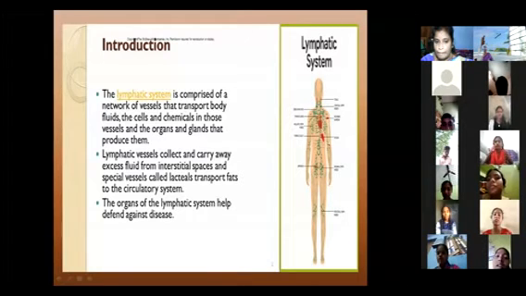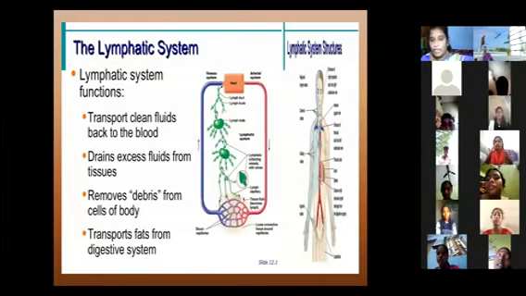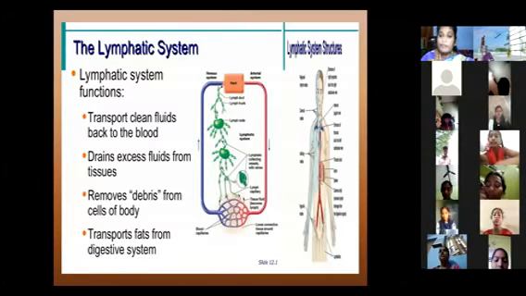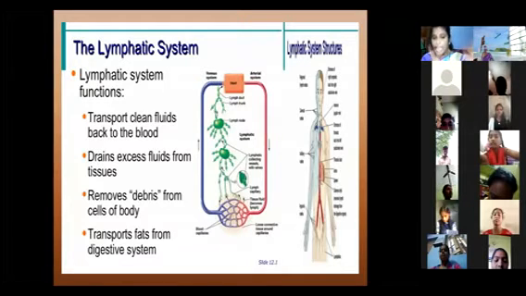What are the main functions of the lymphatic system, ma? We know the lymphatic system's function is to transport clean fluids back to the blood. If there is any waste in the blood, it cleans it all and sends clean fluid back to the blood, keeping the blood clean. The main function of the lymph is to transport clean fluid back to the blood.